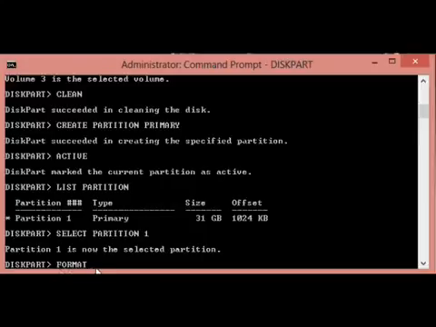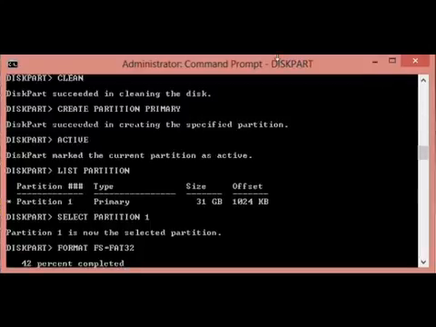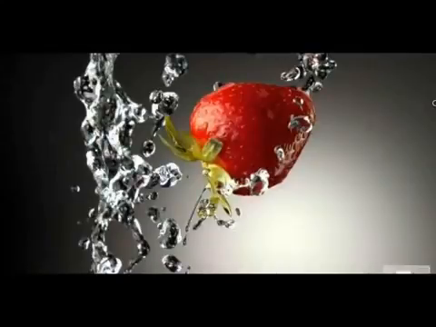The main command of this is format, fs equals file system name, FAT32, and just wait a few minutes.